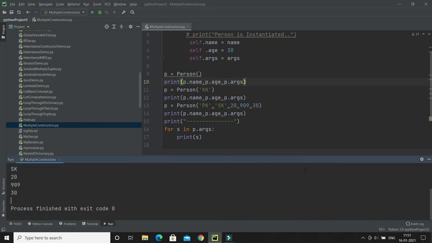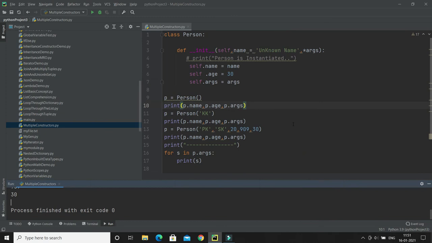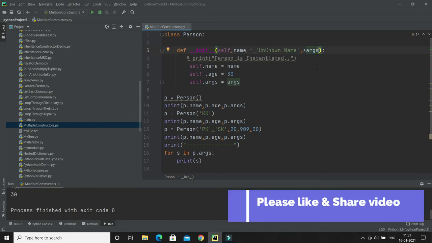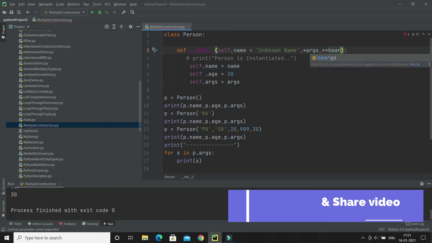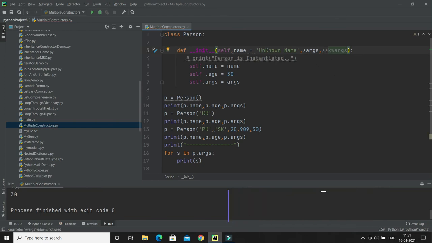Now let's say that instead of a tuple of values, you want to pass a dictionary of values as key value pairs. Then you can use something called asterisk asterisk kwargs, right? This name is just a convention, whether you follow it or not doesn't matter.